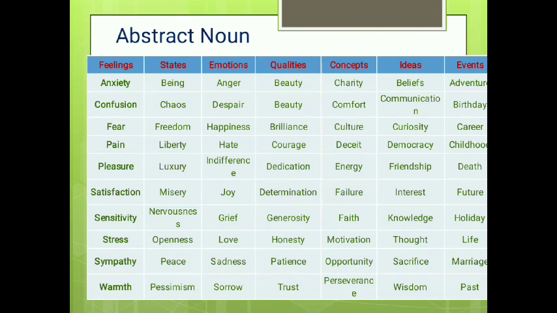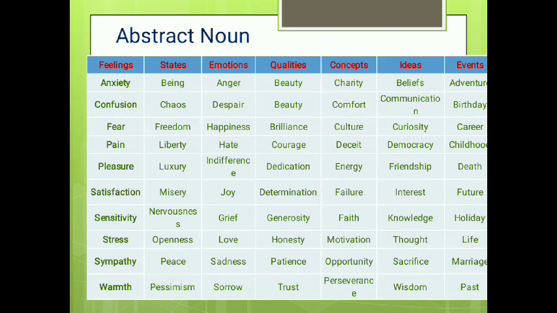These are all feelings. States like being, chaos, freedom, liberty, luxury, misery, nervousness, openness, peace, pessimism. Emotions like anger, despair, happiness, hate, indifference, joy, grief, love, sadness, sorrow.